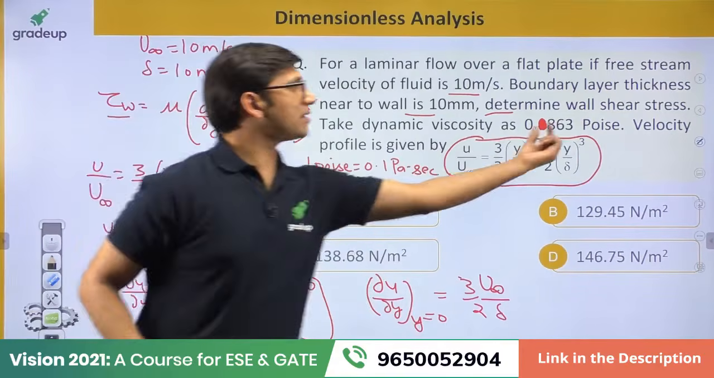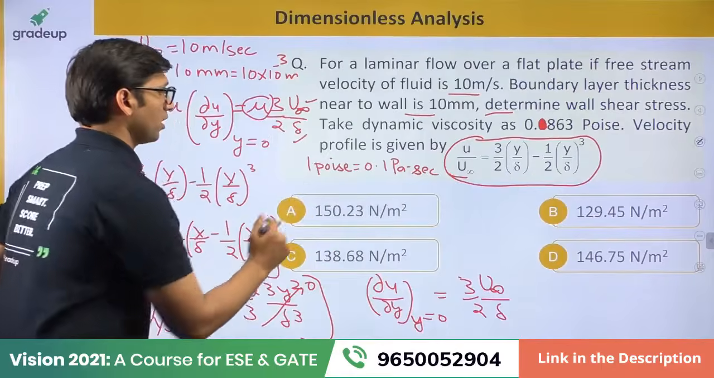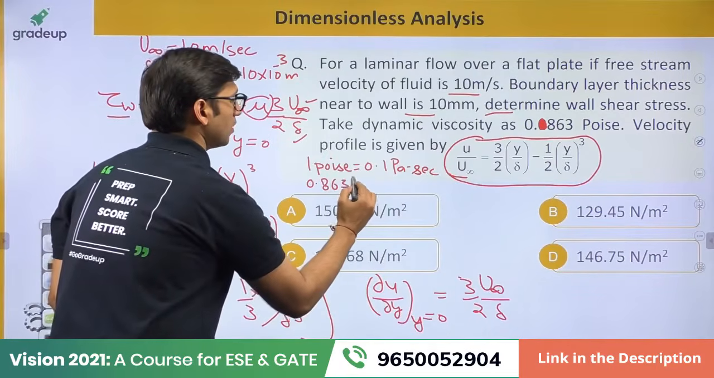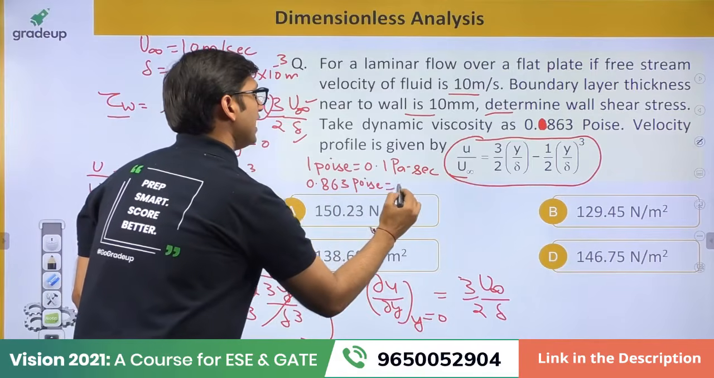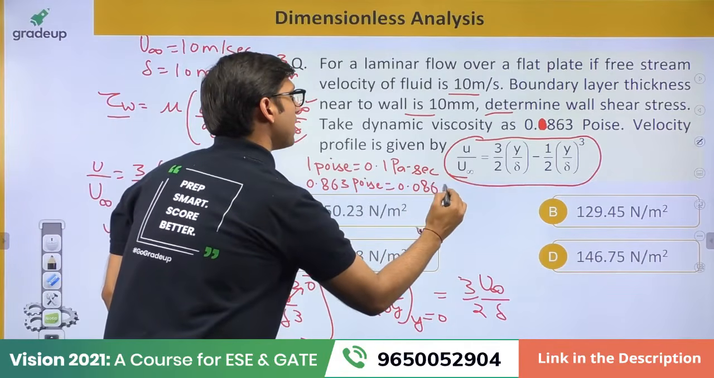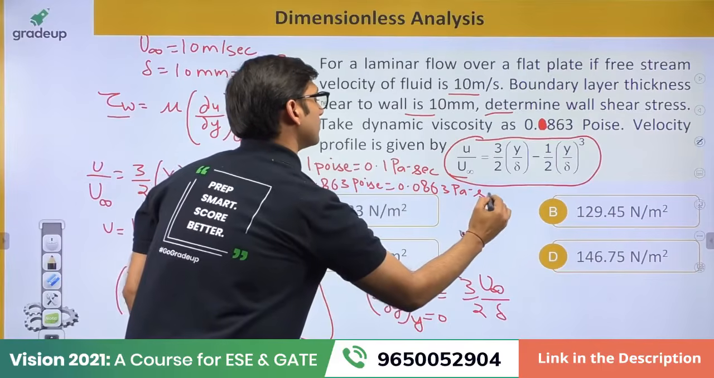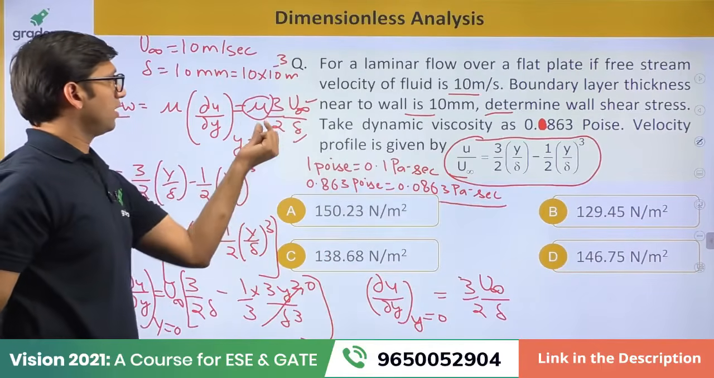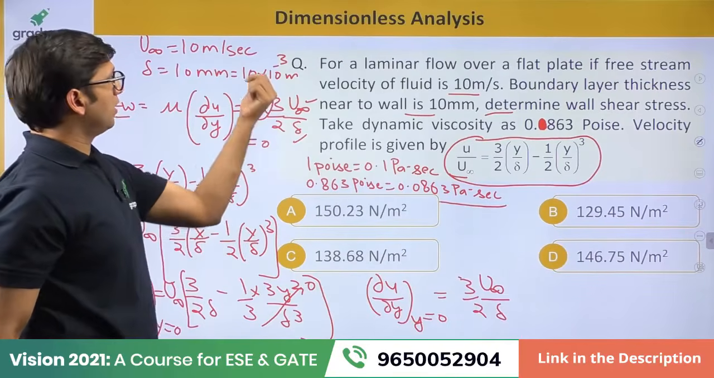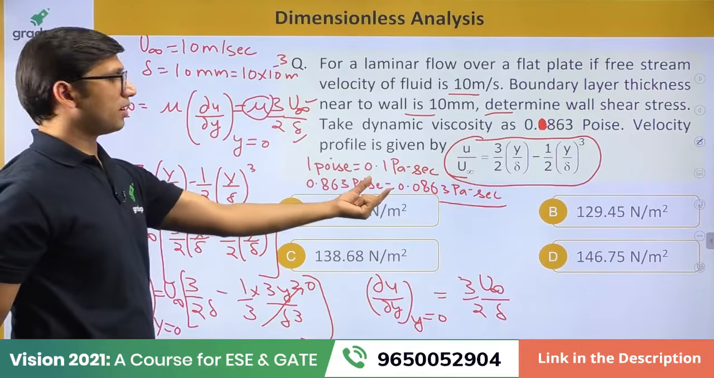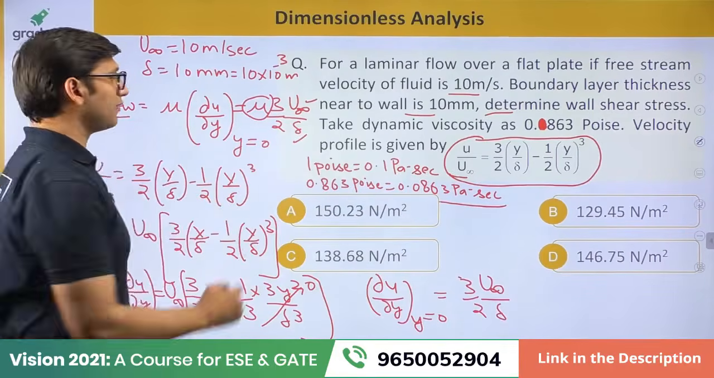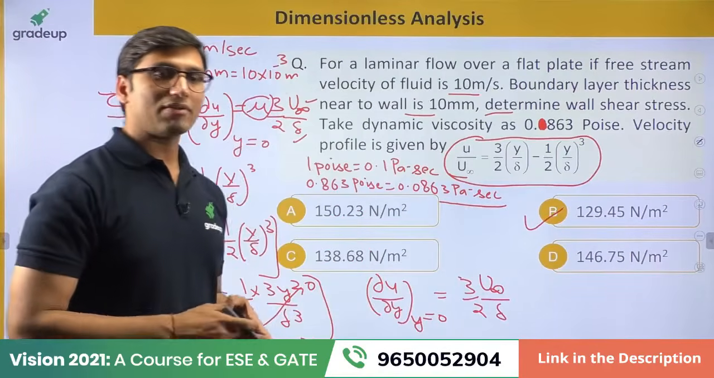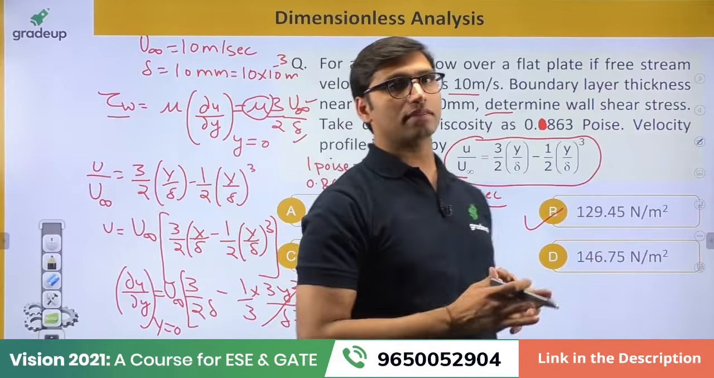So 0.863 poise will be equal to 0.0863 Pascal second. Okay? So you just have to put this value here and put everything, that is u infinity, delta and this dynamic viscosity, and you will get the answer, that will be equal to 129.45. Okay, so that was again a very good question from the concept of boundary layer.